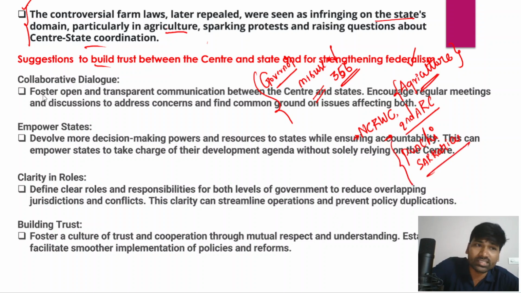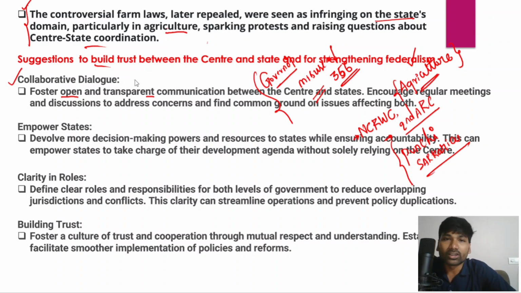Now in this context, there are certain recommendations for improving Center-state relations. There is a need for collaborative dialogue, which ensures cooperative and collaborative federalism in India. We need to foster open and transparent communication between the Center and states, and there is also a need for regular meetings and discussions. How could meetings take place at regular intervals?